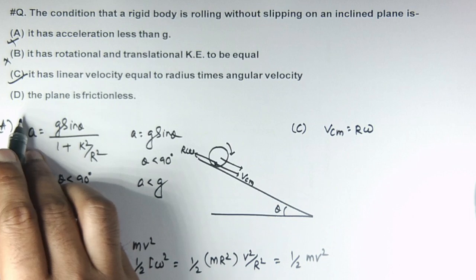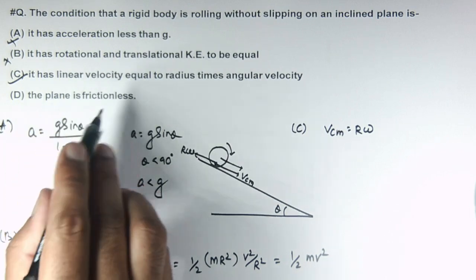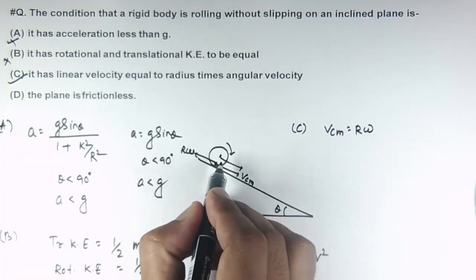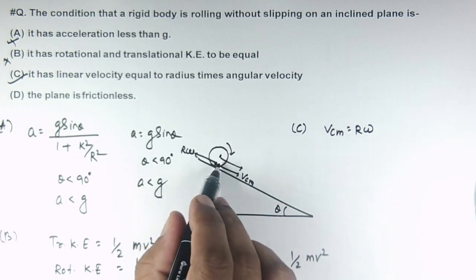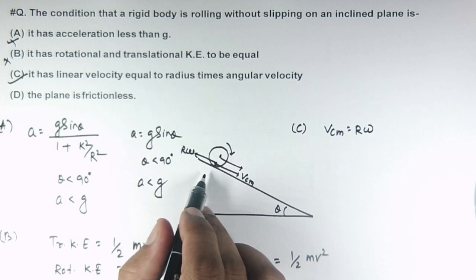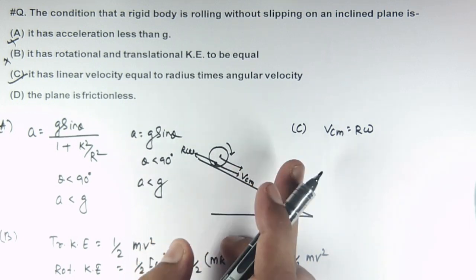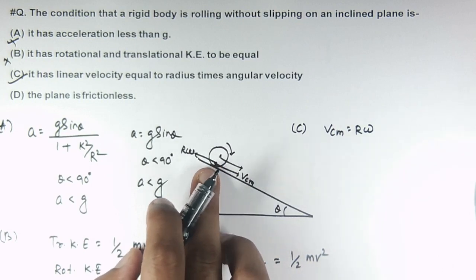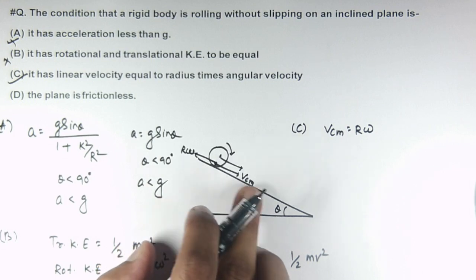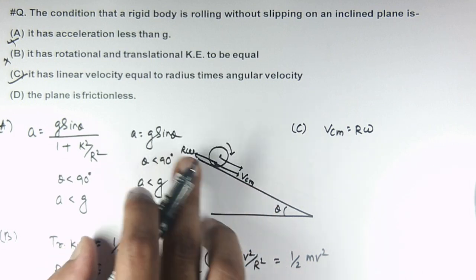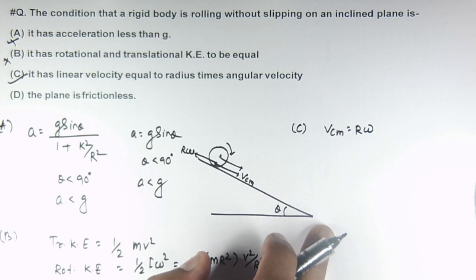Let us check the fourth option also. It is saying that the plane is frictionless. Here we can say if the plane is frictionless, there will be no torque acting on the body. If there is no torque, the angular speed will not be increasing with respect to time. If the angular speed is not increasing, every moment VCM cannot be balanced with R omega as VCM is increasing due to mg sin theta.